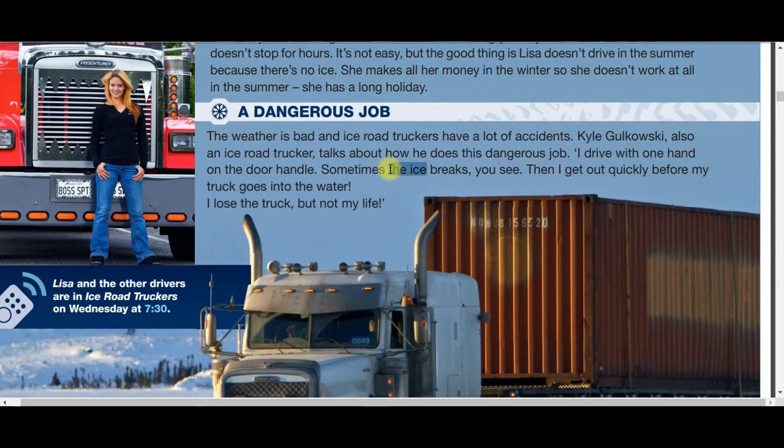The ice breaks. Because the ice is like saying it, we have to conjugate the verb break with an s in the end. Breaks. So the ice breaks. You see. Then I get out quickly before my truck, here we go again, goes.